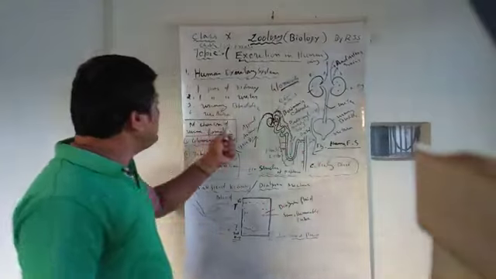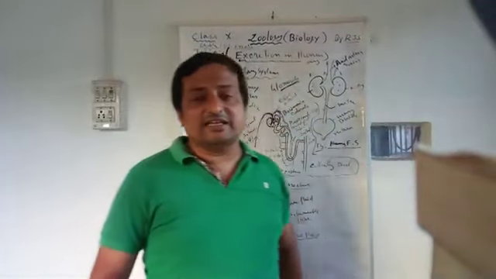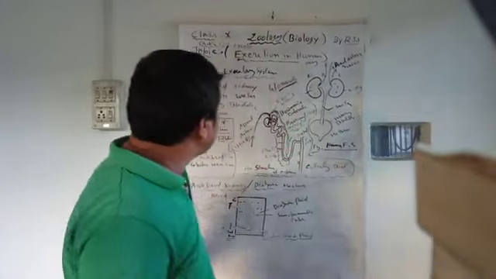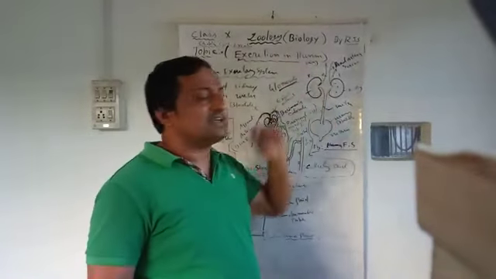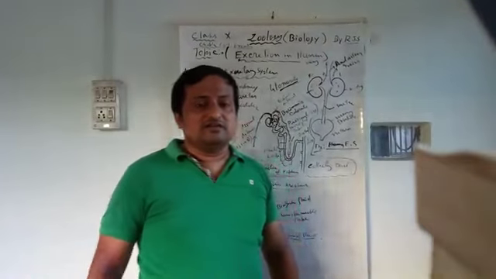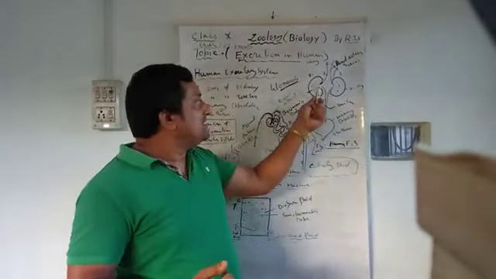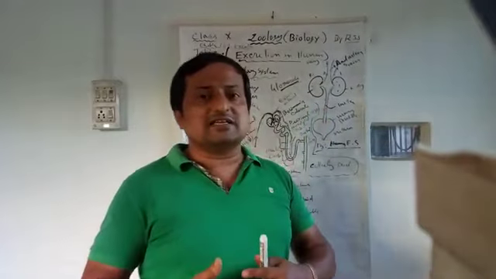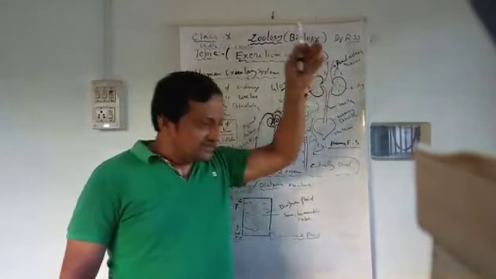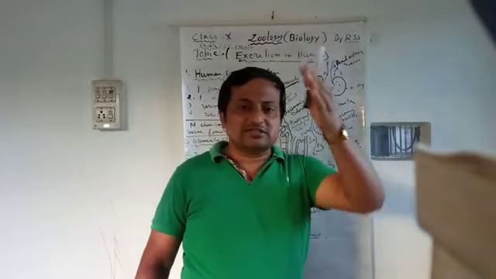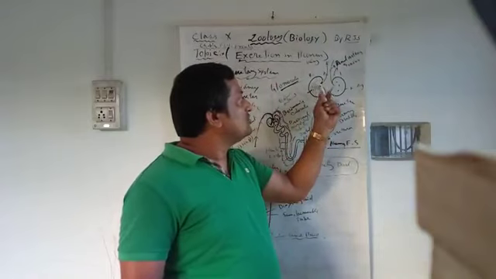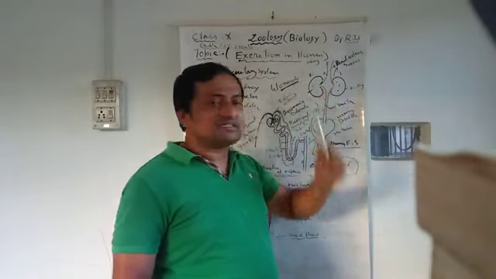Now, how is urine formed inside the kidney? That is the mechanism of urine formation. In the book it is not given in so much detail, but in higher secondary you will learn it more fully. Before that, if you cut a longitudinal section of a kidney, you will see two parts: the outer part, the cortex, and the inner part, the medulla.